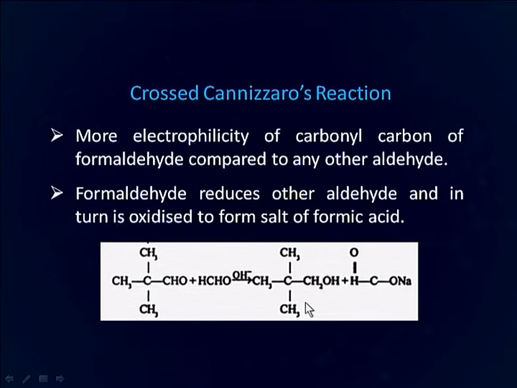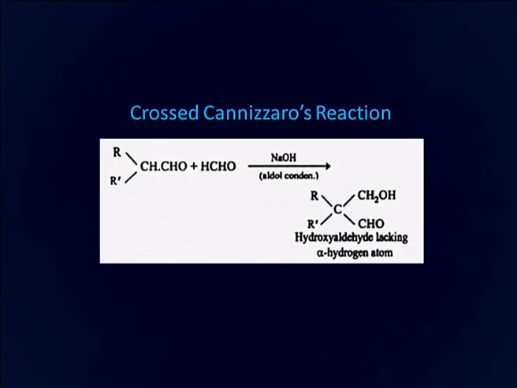with another alcohol. If a mixture of formaldehyde and another aldehyde having alpha hydrogen atom or atoms is warmed with alkali, formaldehyde first undergoes cross aldol condensation, forming the hydroxy methyl aldehyde lacking any alpha hydrogen atom. Like in this case, you can see that this aldehyde has one alpha hydrogen atom. So, this aldehyde will not first undergo cross Cannizzaro reaction. First of all, it will be a cross aldol condensation because alpha hydrogen is present. As a result, there is formation of this product.